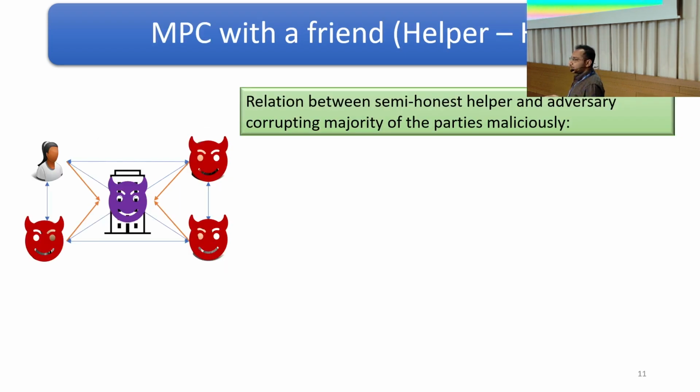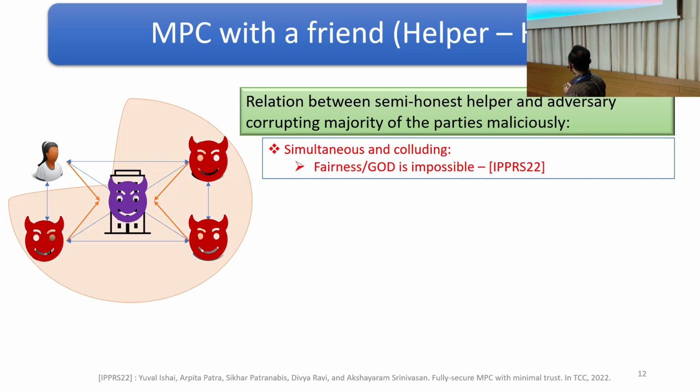In contrast to the standard or traditional model, where only one adversary exists, here multiple adversaries exist: one malicious adversary corrupting a majority of the parties, and also a semi-honest helper party. Depending upon the relation between them, there are two scenarios. Firstly, we consider the scenario where the malicious adversary corrupts a majority of the parties, as well as the semi-honest helper party. They exist simultaneously and they collude with each other.